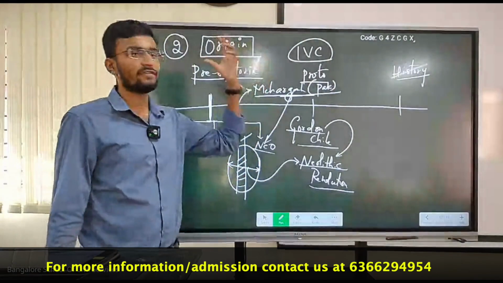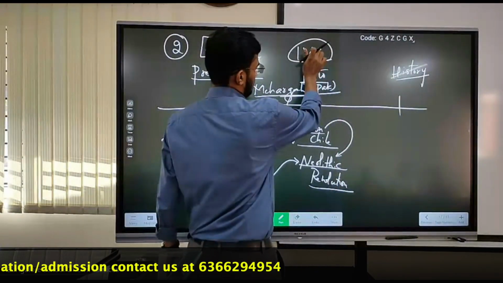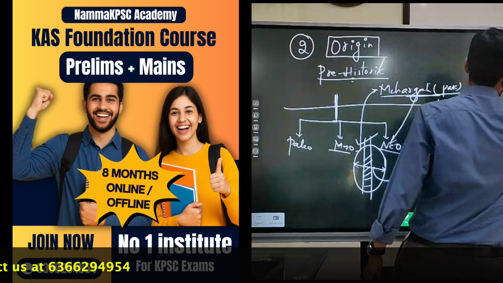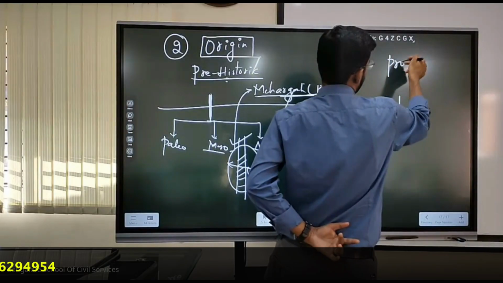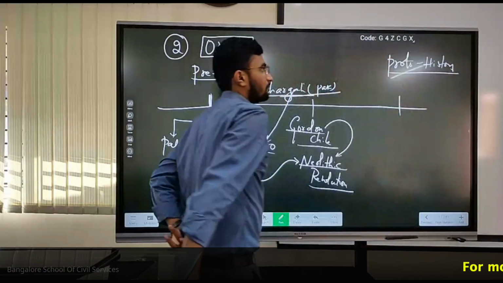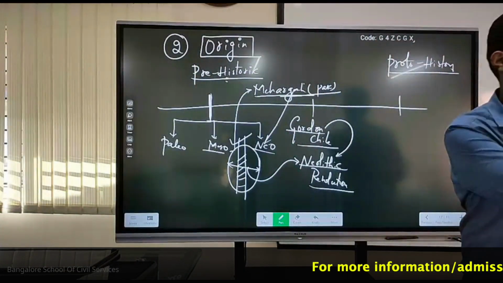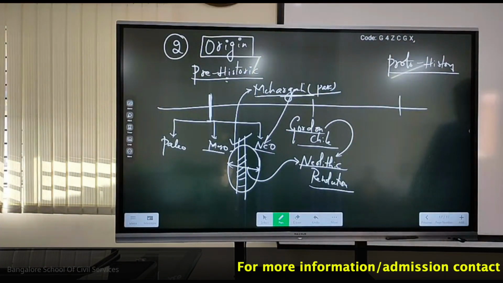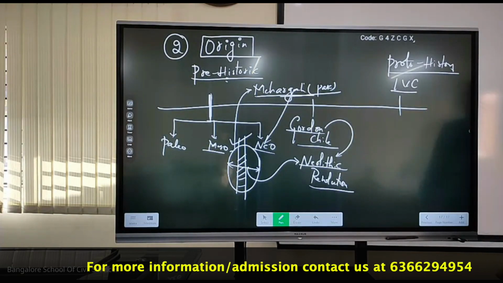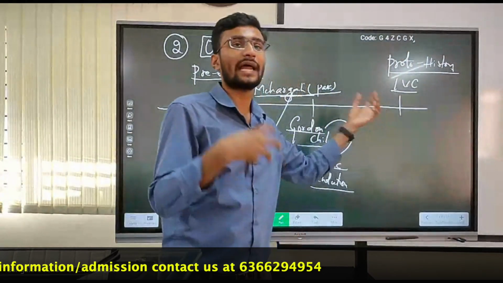But with respect to the IVC, and with respect to proto history, what evidence did we get? During prehistory, the evidence was Mehergarh, showing the origin of agriculture and its development. What about during the IVC? What is the evidence? There were huge granaries.